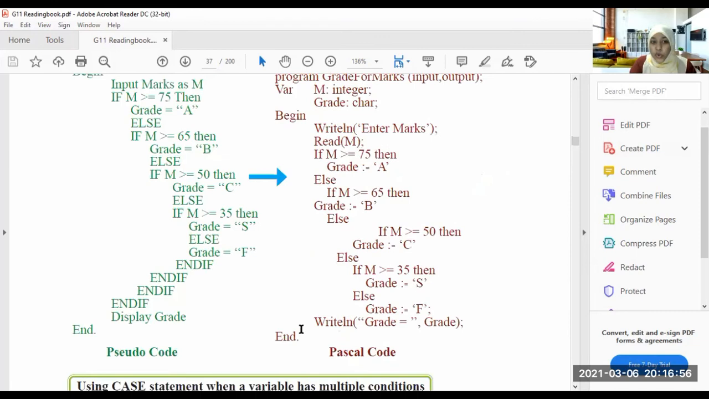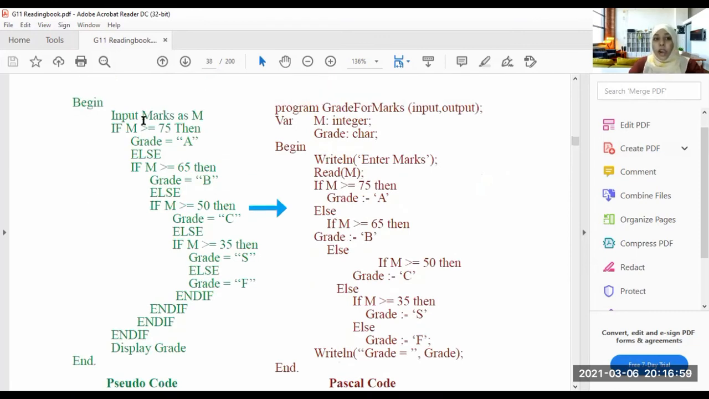So going to the pseudocode, begin, input marks as M. If M greater than or equal to 75, then grade equal A. Else, if M greater than or equal to 65, then grade equal to B. Else, if M greater than or equal to 50, then grade equal to C. Else, if M greater than or equal to 35, then grade equal to S. Else, grade equal to F.